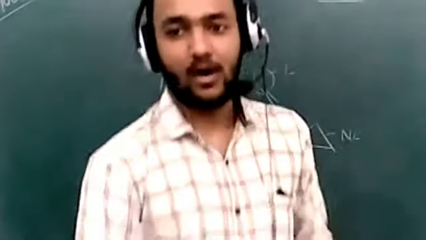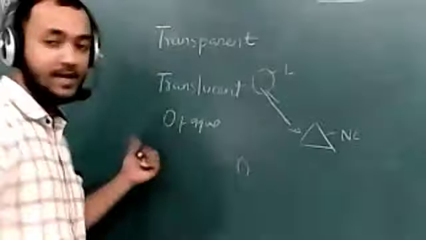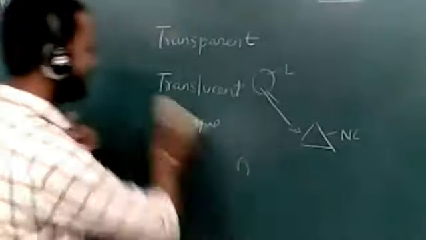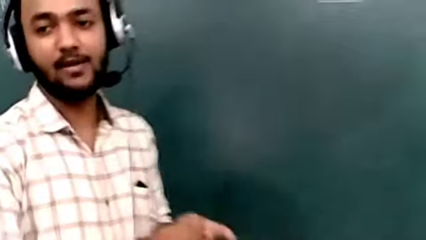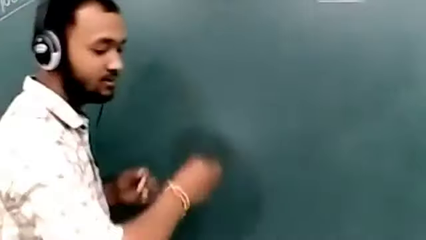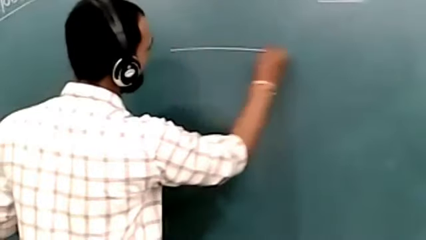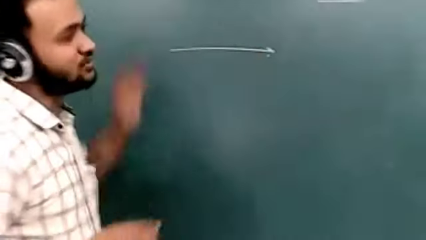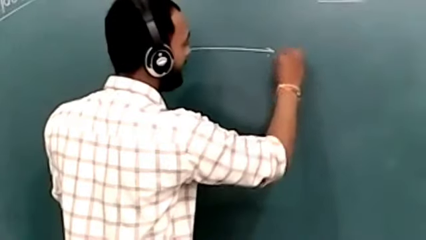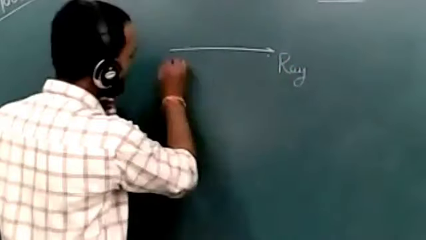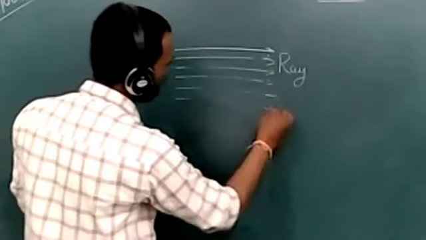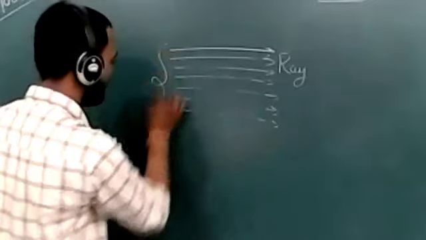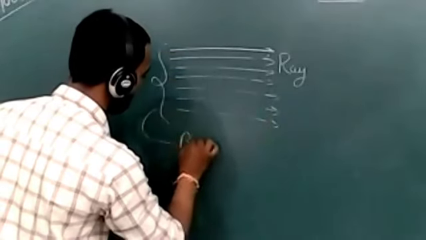Now we will see on a green board about the terms of the reflection. If you have not understood, we will discuss once more. Before it, we will discuss ray and beam of light. If the light ray is single, means a single light ray is coming, a single path, it is called a ray. And the collection of rays, if there are so many rays, is called a beam of light.